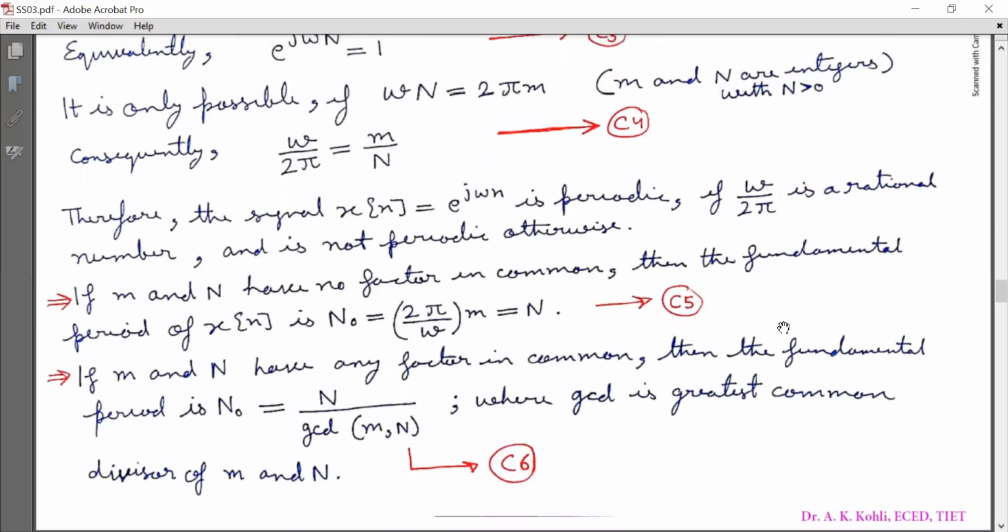Therefore, the signal x[n] equal to e raised to power j omega n is periodic if omega by 2 pi is a rational number, and is not periodic otherwise. If m and N have no factor in common, then the fundamental period of x[n] is N naught equal to 2 pi by omega into m, equal to capital N. Mark it as C5. If m and N have any factor in common, then the fundamental period N naught is equal to capital N by GCD of (m, N), where GCD is the greatest common divisor of m and N. Mark it as equation C6.